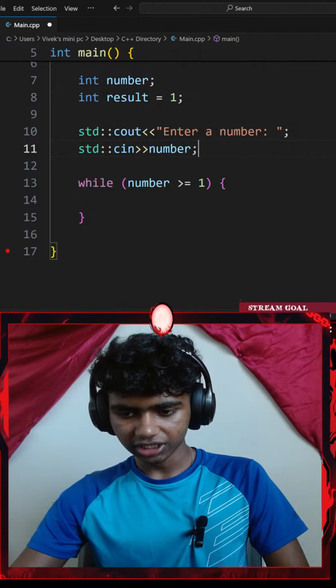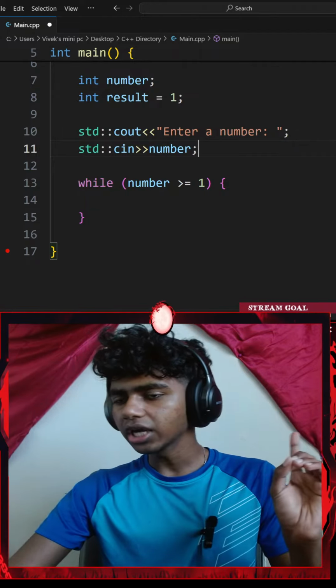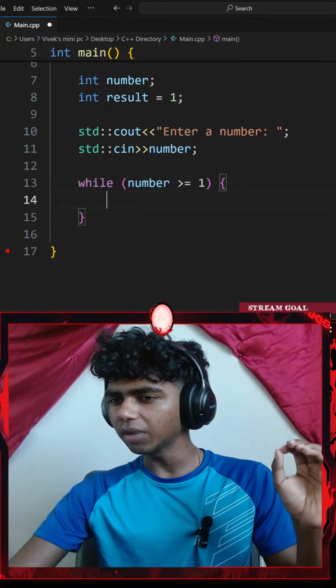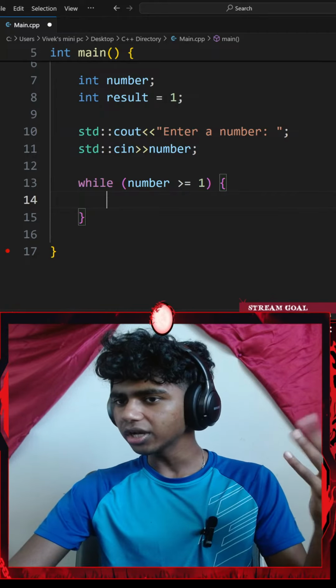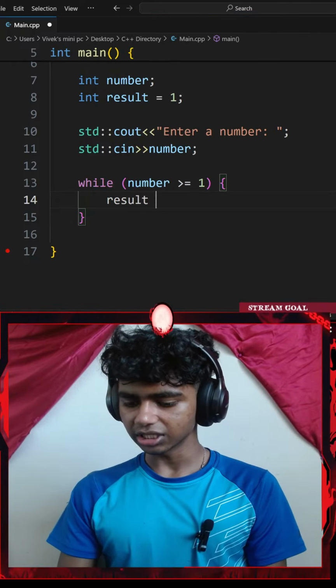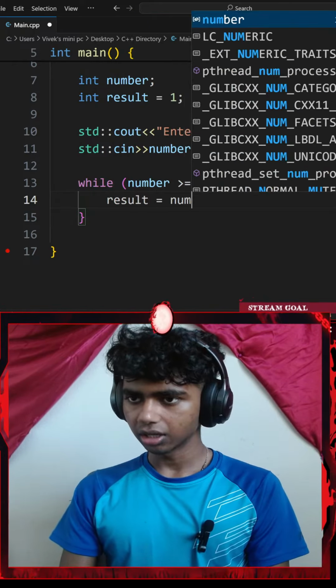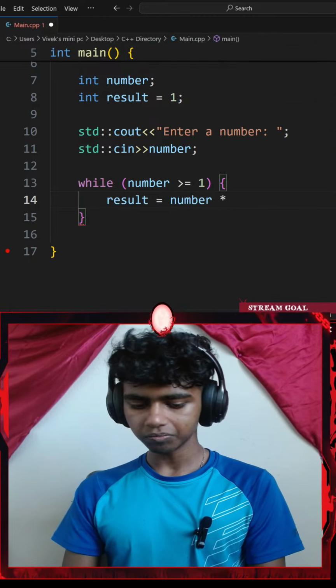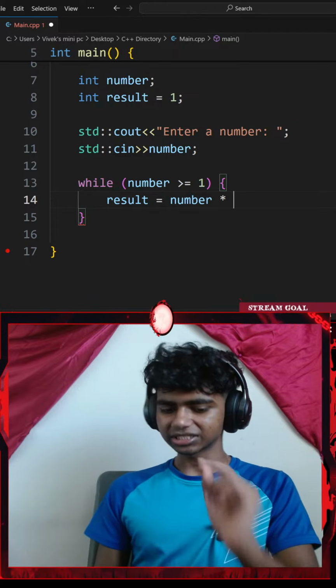Okay, there we go. I feel like the lag's much better now. Okay, these are our inputs, and then inside my while loop, while my number is greater than 1, I could go with something like my result equals my number multiplied by my result. Would that make sense?